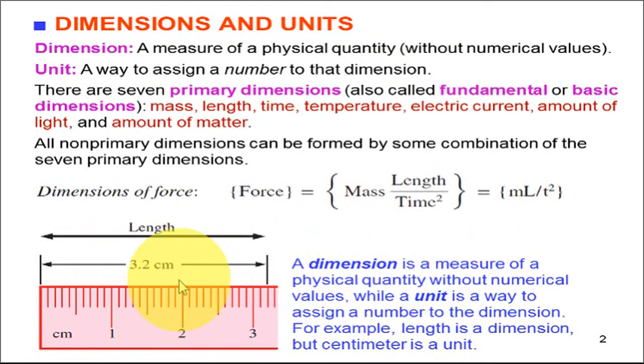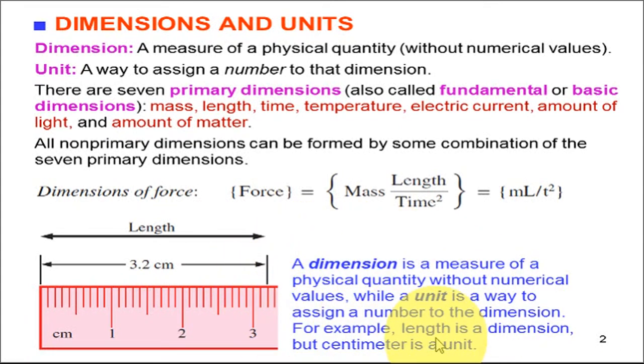Here in the diagram you can see a schematic. This is a scale with some graduations. This arrow represents the length. A dimension is a measure of a physical quantity without numerical values, so length is a dimension, while a unit is a way to assign a number to the dimension.